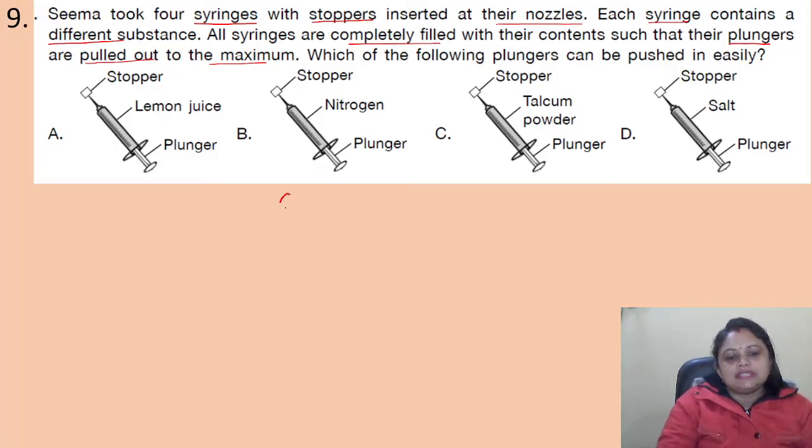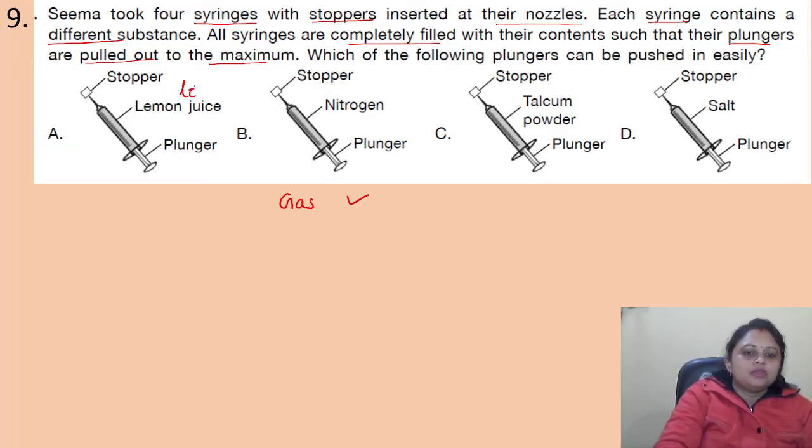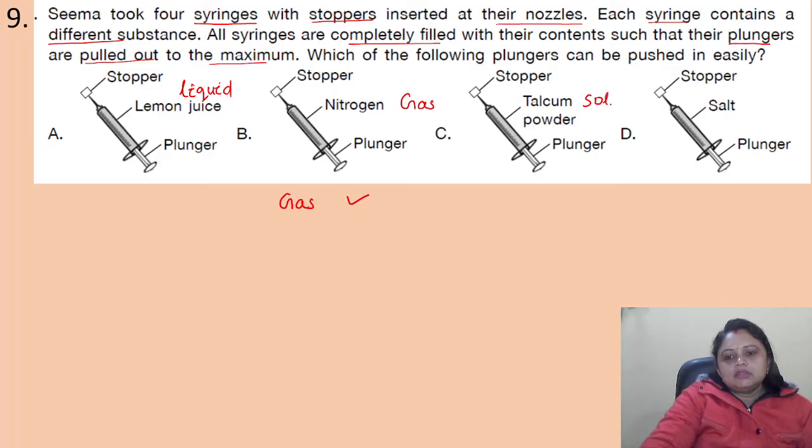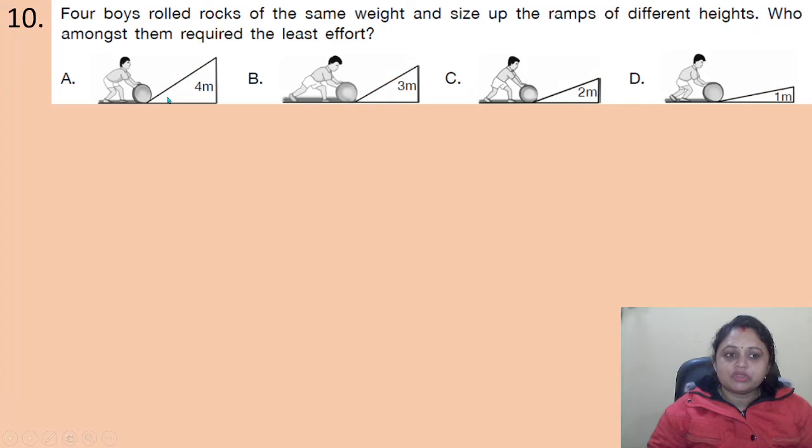Of course, it is the gas. Gas will be easier to push. Lemon juice, we know, is liquid, nitrogen is gas, talcum powder is solid, salt is also solid. So the correct answer is option B. Got it? Coming to the next question.